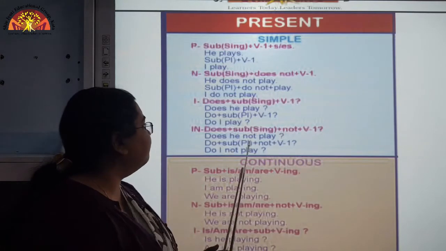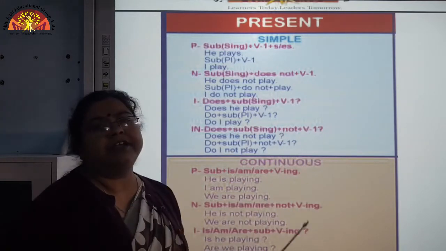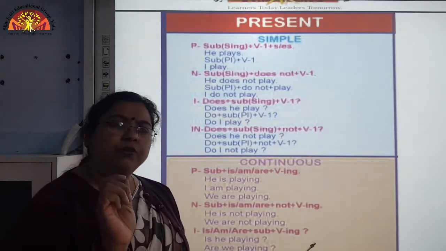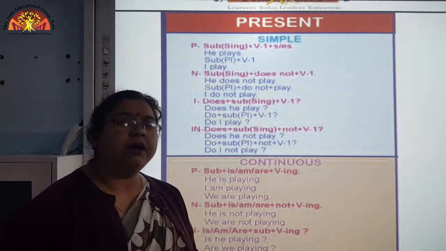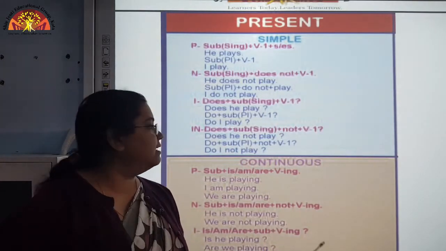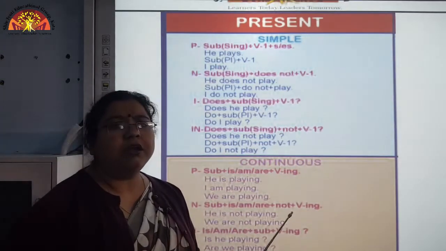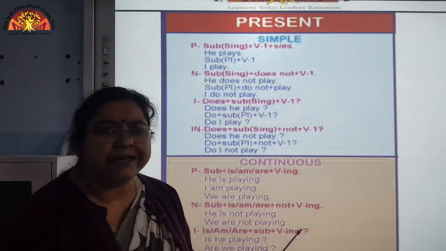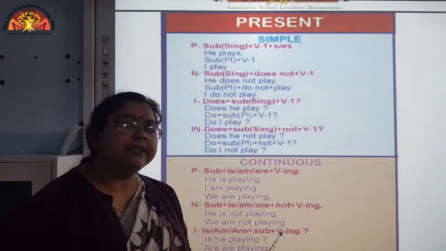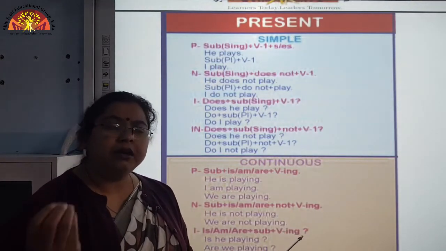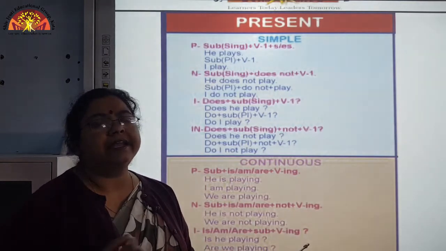So, here after the subject we will introduce the word not to frame an interrogative negative sentence. See the example here, does he not play or does he not write a letter. So, like this, in this manner we will frame an interrogative negative sentence.